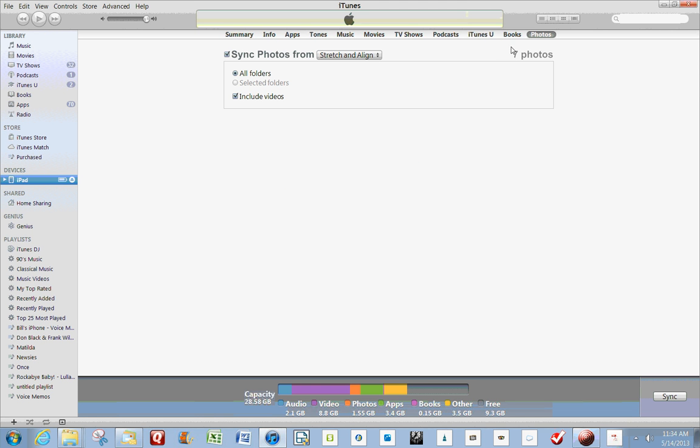you will see 7, it calls them photos, but they actually are videos. 7 items are now synced into your iPad. And if you actually go to your iPad and you look and see, you will find that those videos are now in your photos, and you can go ahead and play any one that you want.